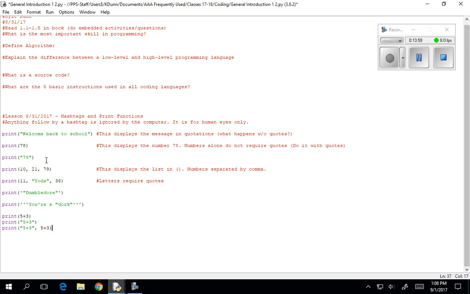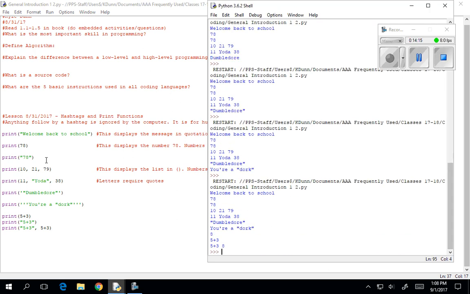What's going to print when I say quotes 5 plus 3 in quotes? It's going to print out 5 plus 3. What's going to print out when I do quotes 5 plus 3, comma, 5 plus 3? Exactly, 5 plus 3 and then 8. Okay, so let's make sure we got that, right? And again, it's still running the entire code here, right? But that's what it did. On 5 plus 3, it gave me 8. When I turned it into a string, it gave me 5 plus 3. And on the last one, 5 plus 3, 8.